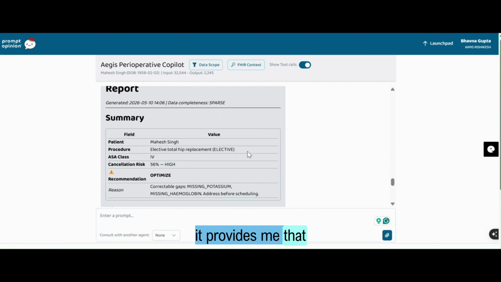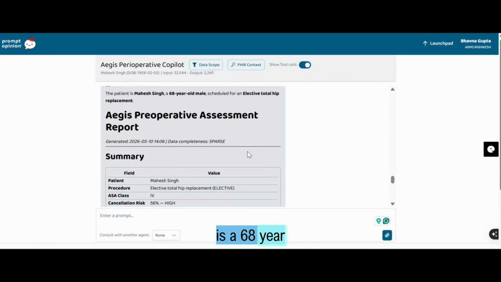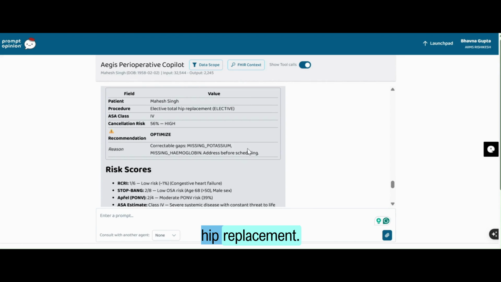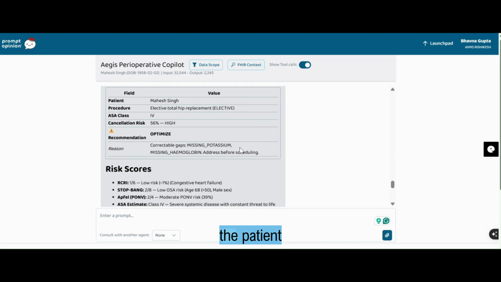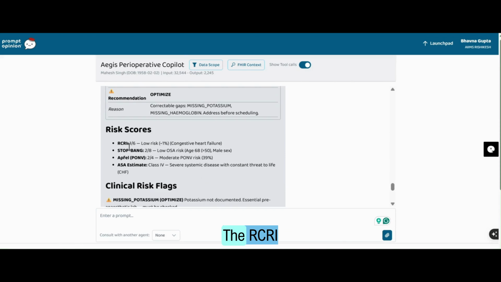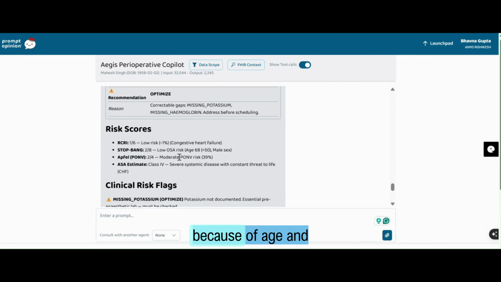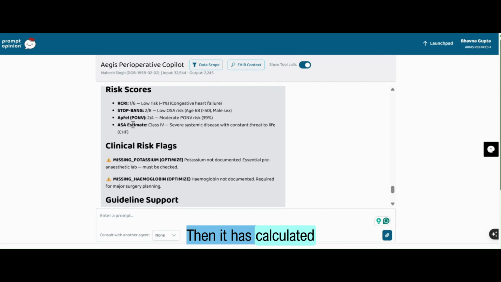It tells me that the general report of Mahesh Singh is: a 68-year-old male posted for elective hip replacement. Cancellation risk is 56% in this patient because the patient is in heart failure. The RCRI risk is low, although the patient has a STOP-BANG score of 2 out of 8 because of age and male sex. Then it has calculated the Apfel score, which is moderate, with PONV risk of 39% in this case.